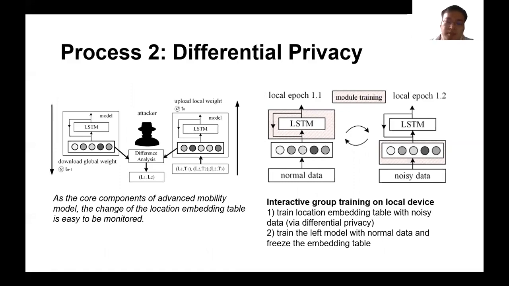To protect users from this kind of attack, we propose to use differential privacy to add noise to the normal data for each user. Then the training of the whole model is divided into two steps. First, we train the embedding table with noisy data while freezing the other components. The second step is to train the other components with the normal data while freezing the embedding table. In this way, the changes of the embedding table are not deterministic, and attackers cannot easily find the right locations visited by the user.